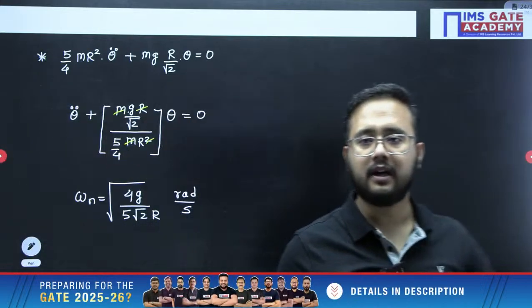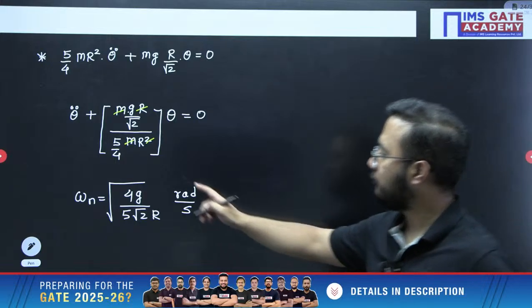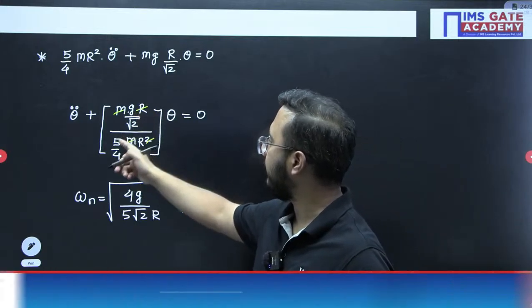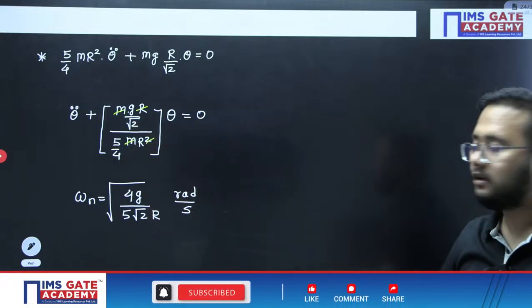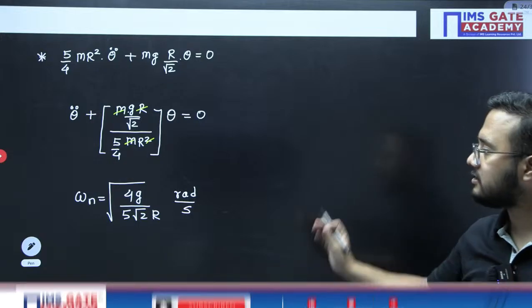That is the answer for omega n. So 4 goes to the numerator, 4 into g, and 5 multiplied by root 2, and r is already there. So 5 into root 2 into r, and in the numerator 4g. So that is the omega n answer.